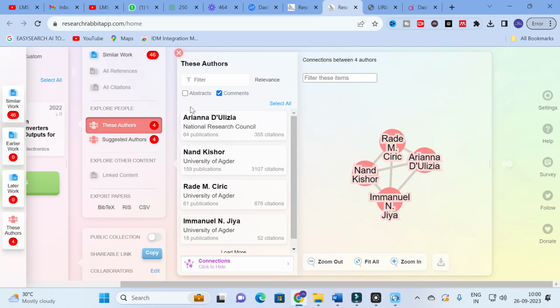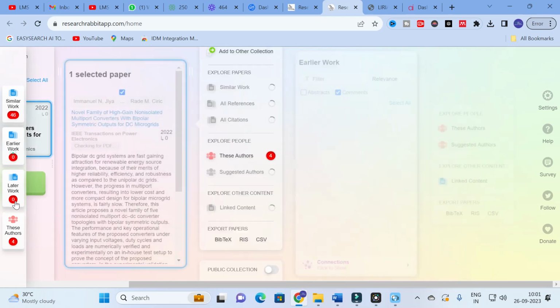Their author details and profile you can also view easily here. Like that, in Research Rabbit you can analyze the reference papers better, and also find the most relevant reference papers for your literature review. This will be a fantastic option to search papers better.